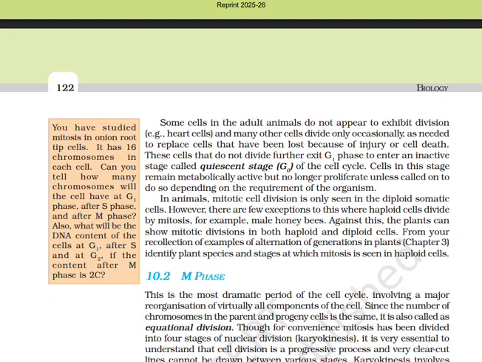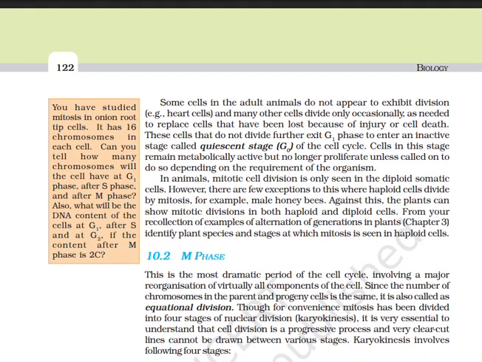Some cells in adult animals do not appear to exhibit division. For example, heart cells and many other cells divide only occasionally as needed to replace the cells that have been lost because of injury or cell death. These cells that do not divide further exit G1 phase and enter an inactive stage called quiescent stage (G0) of the cell cycle. Cells in this stage remain metabolically active but no longer proliferate unless called on to do so depending on the requirement of the organism.